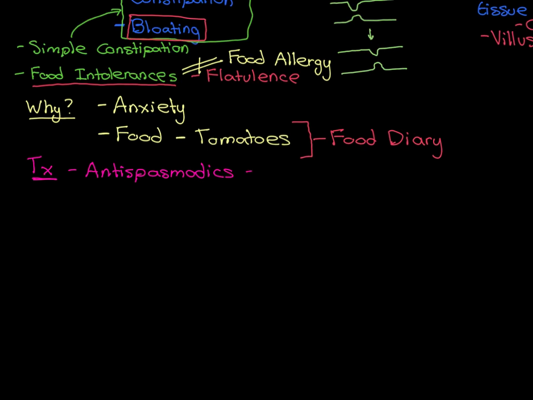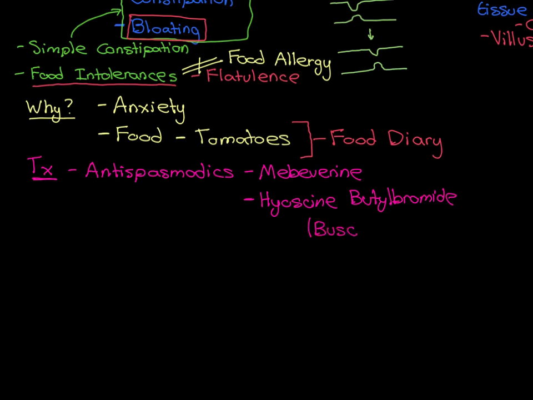There are two major examples of antispasmodics. One is mebeverine, and the other is Buscopan, but Buscopan is the brand name for it. The full name for it is hyoscine butyl bromide, and that's why we don't usually call it by its proper name. So the common brand name, at least in the UK, for hyoscine butyl bromide is Buscopan. Okay, so these are the two major drugs. They reduce the likelihood that the colon is going to go into these spasms. In different people, they have different levels of effect, and many people do find them helpful.